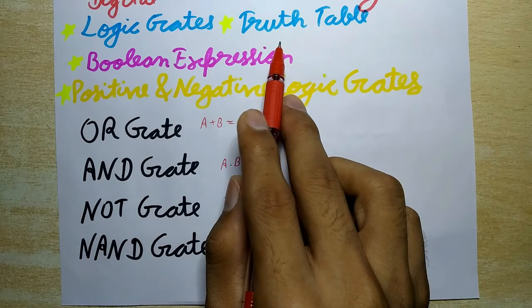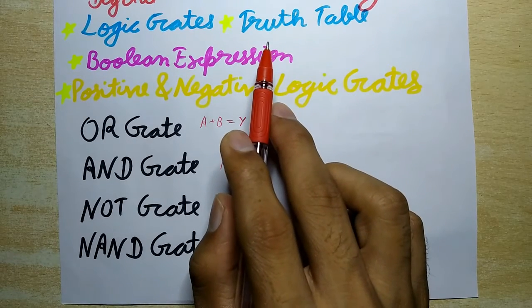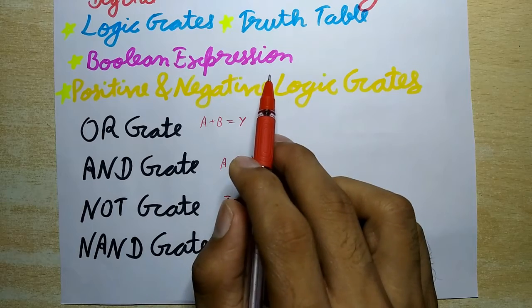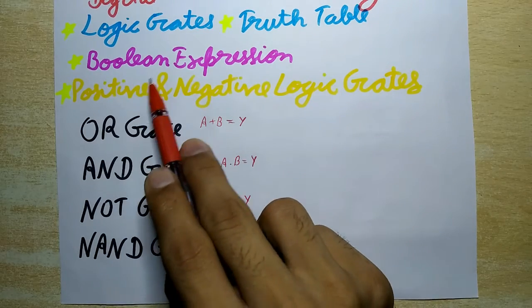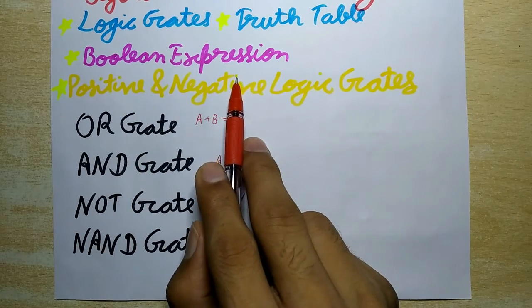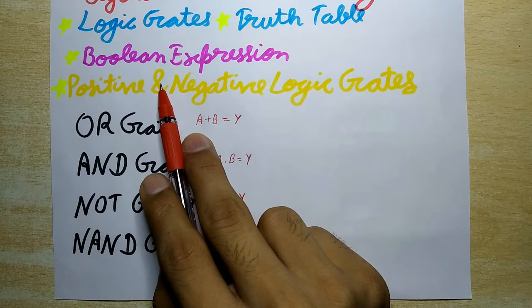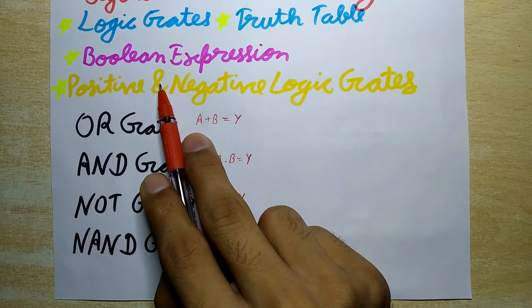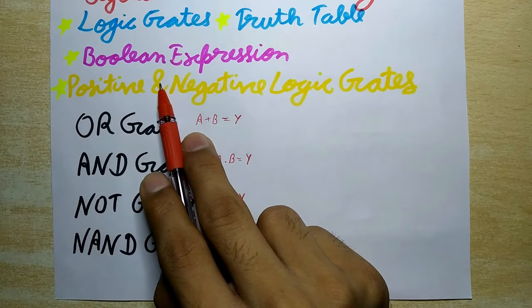This table shows all possible input combinations and corresponding outputs for the logic gate. Now next is the Boolean expression. It is a shortened method to describe the function of a logic gate in the form of an equation or an expression. It also relates all possible combinations of the inputs of a logic gate to the corresponding outputs.